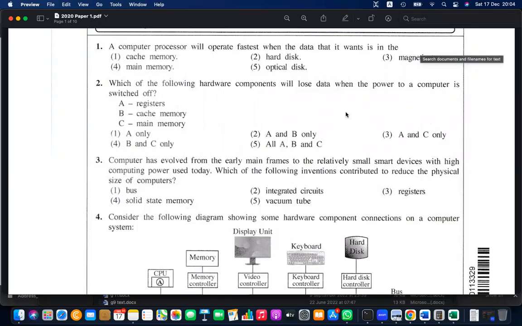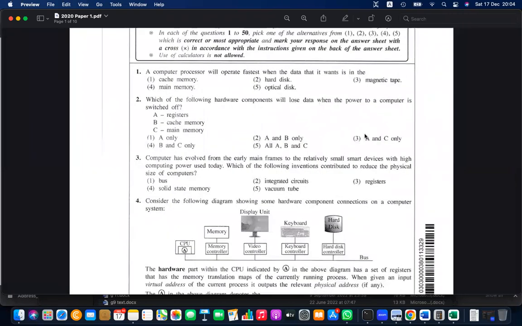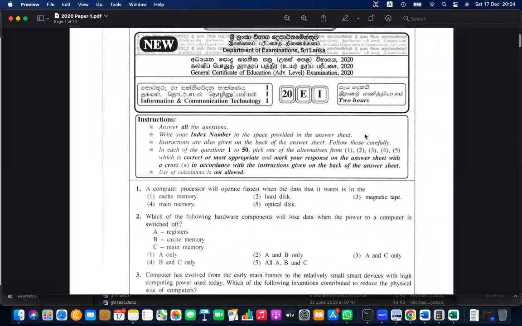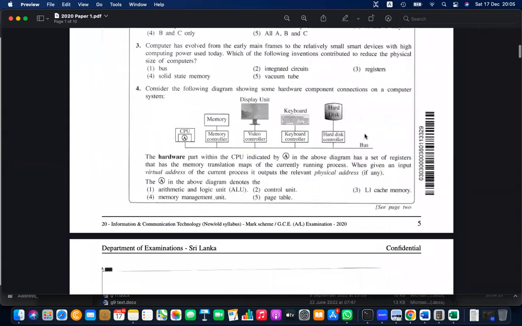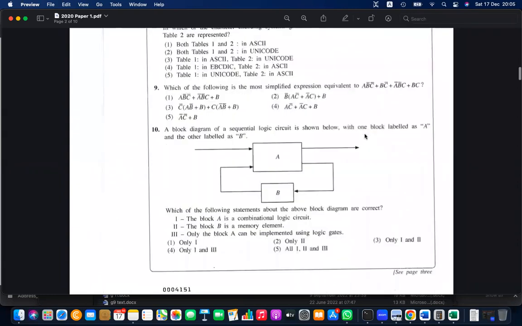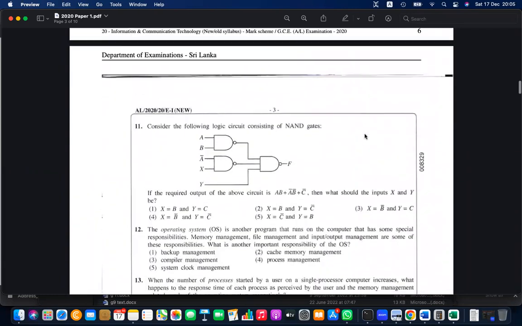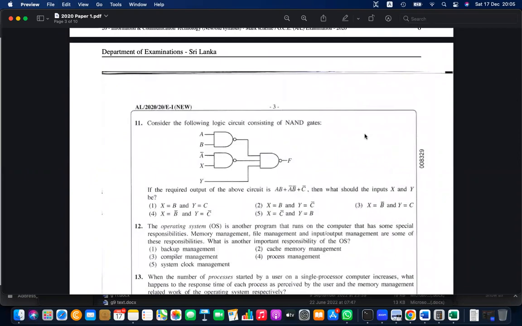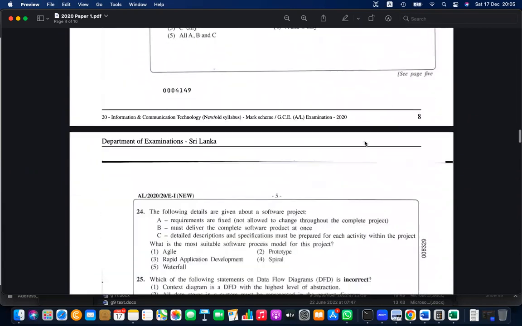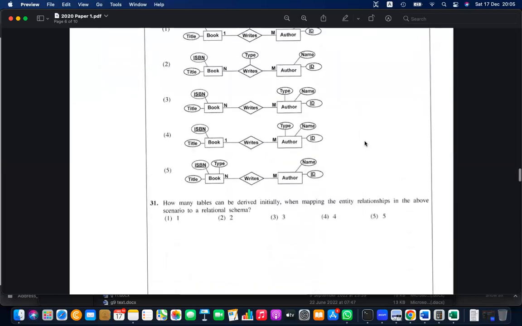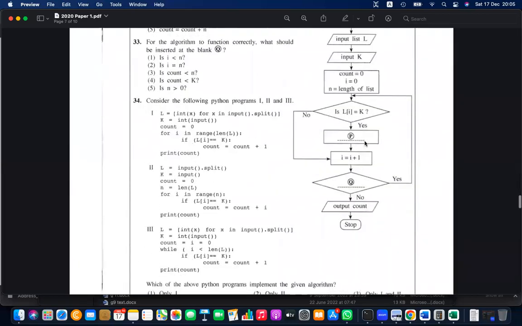Okay, let's start with the discussion for today. I think we are going to discuss this paper, which is the 2020 paper, and we have to discuss it from the beginning. After discussing this paper, I will give you time to complete the 2021 paper. We'll do this today as much as possible. Then let's go to the 2021 paper soon.